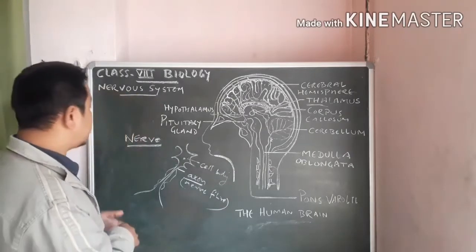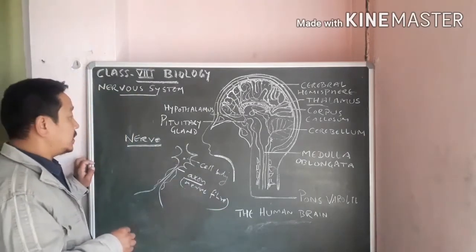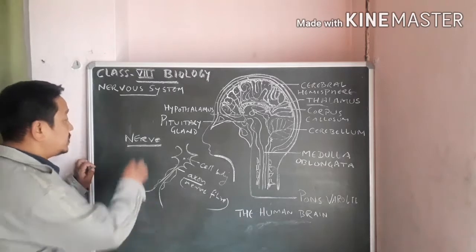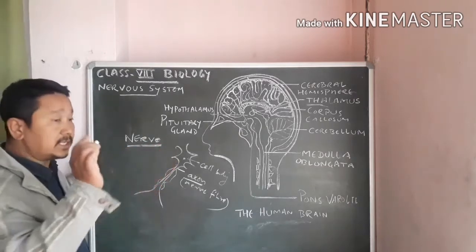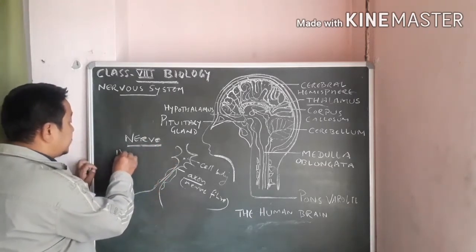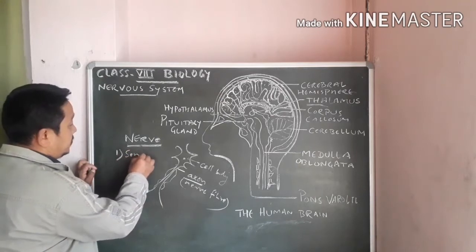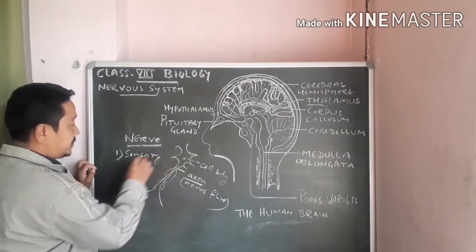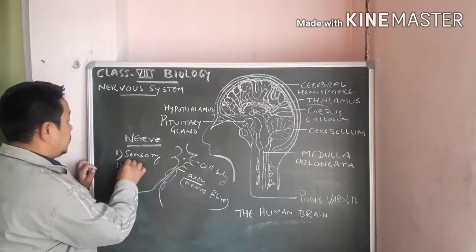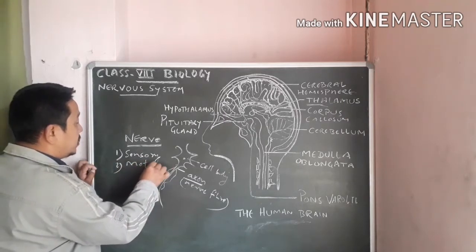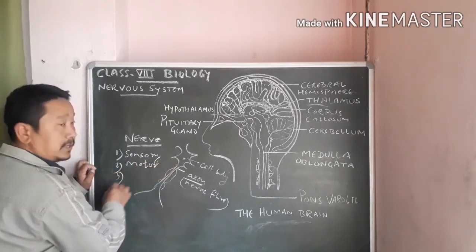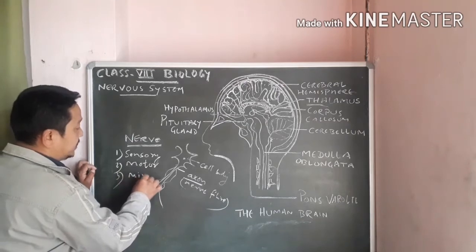This nerve is of 3 types. That means nerves can be seen in 3 types. They are sensory nerves, motor nerves, and the third one is mixed nerves.